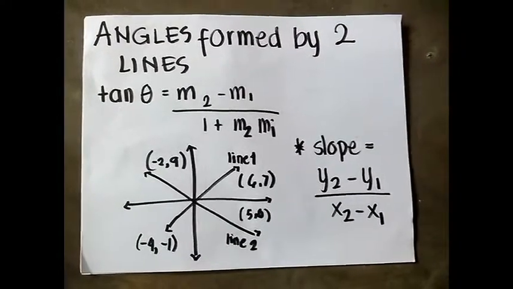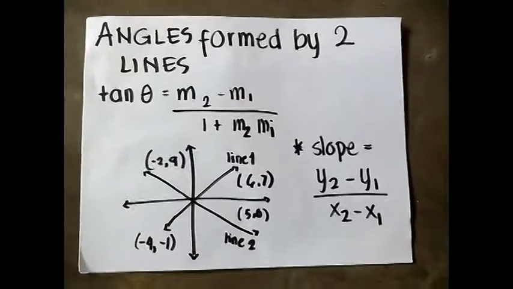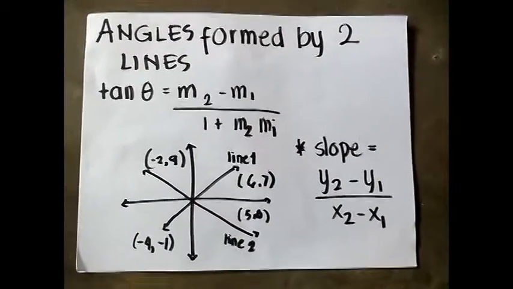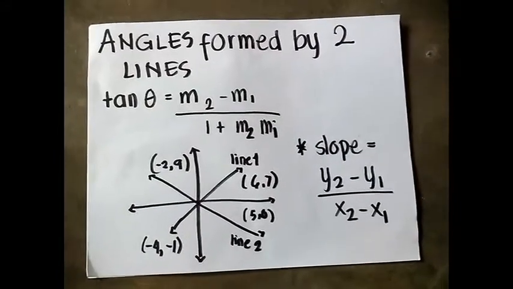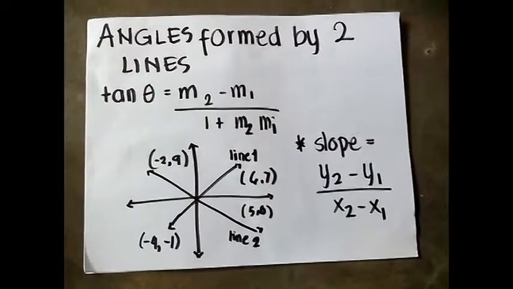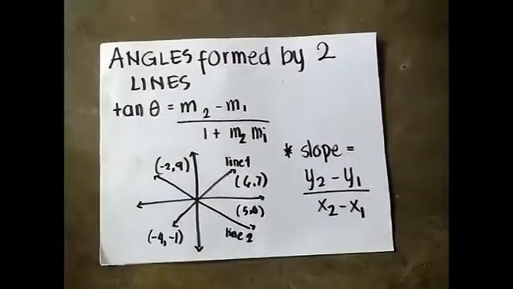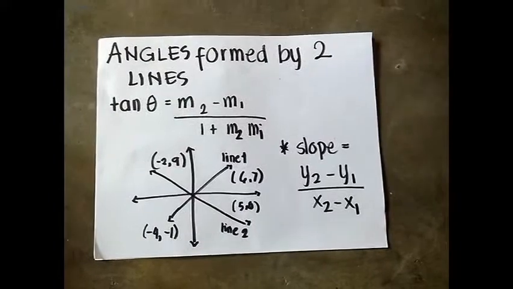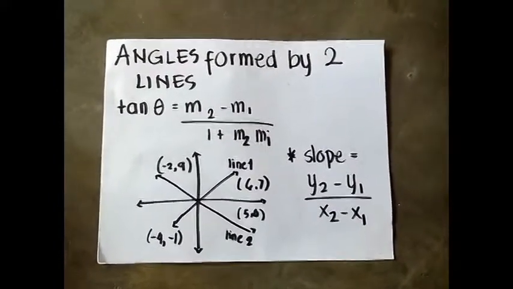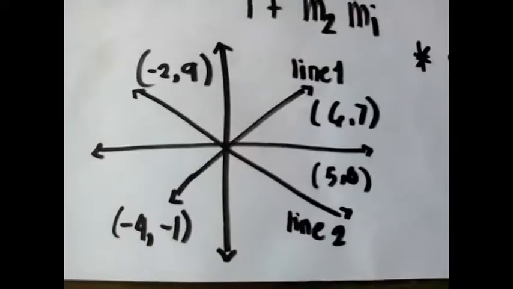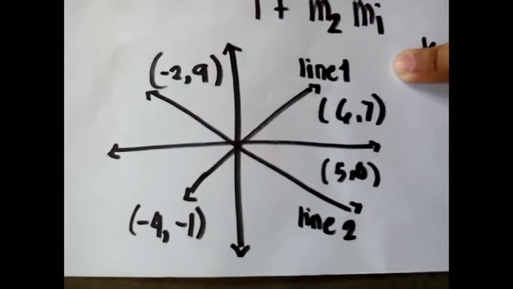The topic is angles formed by two lines. In order to get the angles formed by two lines, we will have the formula tan theta equals to the slope of line 2 minus the slope of line 1 all over 1 plus the slope of line 2 times the slope of line 1. In order to get the slope, you will have the equation y2 minus y1 over x2 minus x1. In this figure, we will see that in every line there are 2 points.